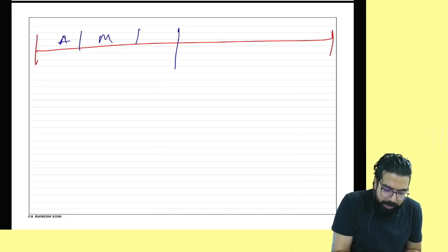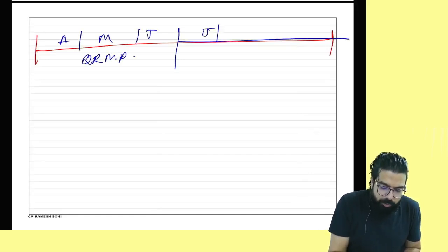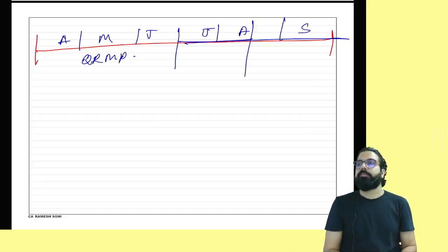April, May and June. Am I under the QRMP scheme? Now next quarter, July, August, September. How much should I pay in July?